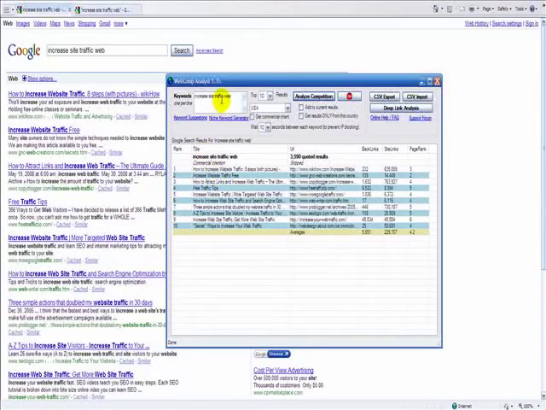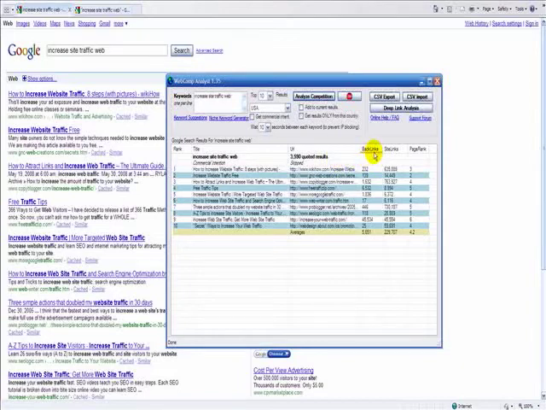Because most people, when they do a search, put whatever their keyword or keyword phrase is into the search box, but they don't usually use quotes. So these results are what they get back, and these are the sites that you're going to be competing against. So that's why we want to find out exactly what kind of authority or rank these sites have. We've already determined that there's 3,590 quoted results.